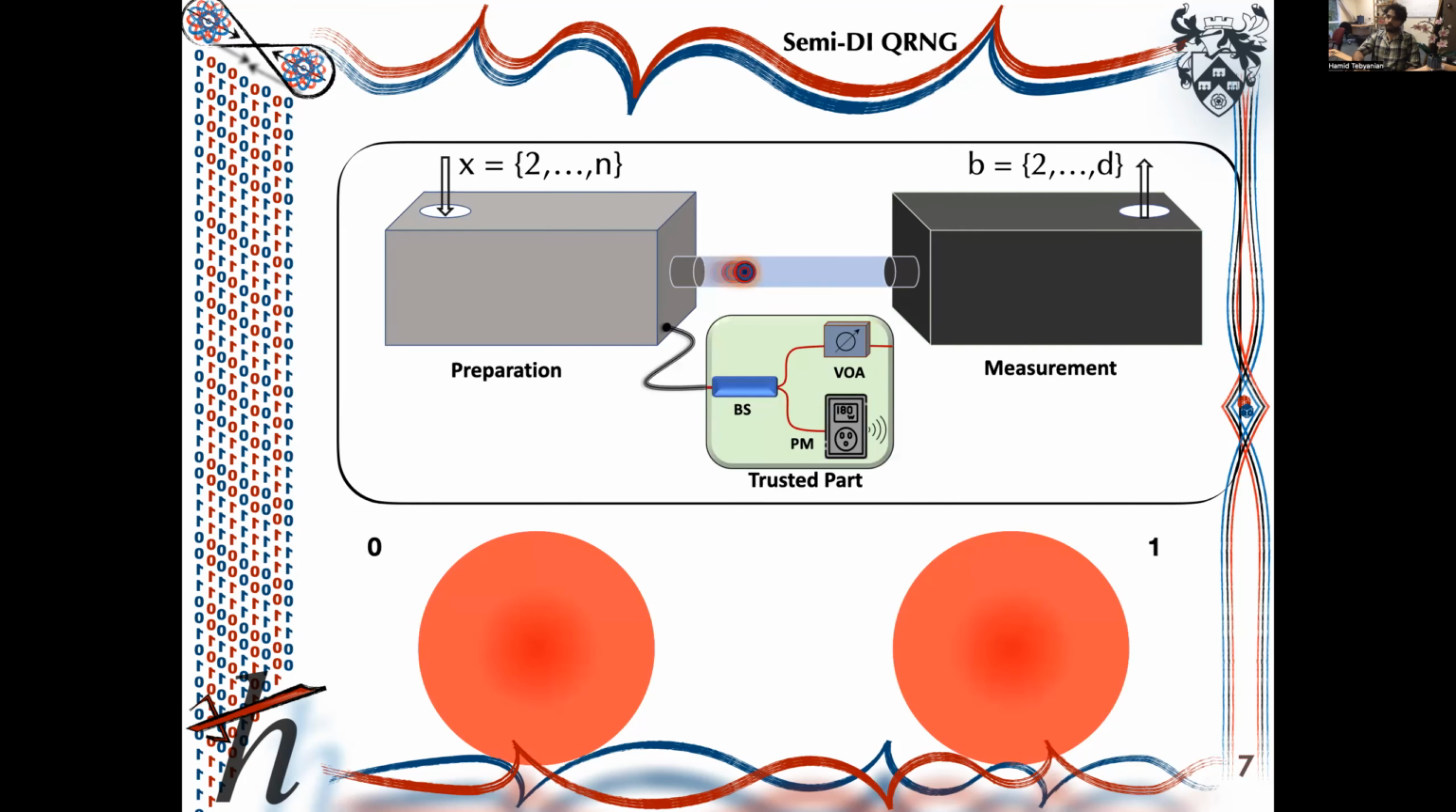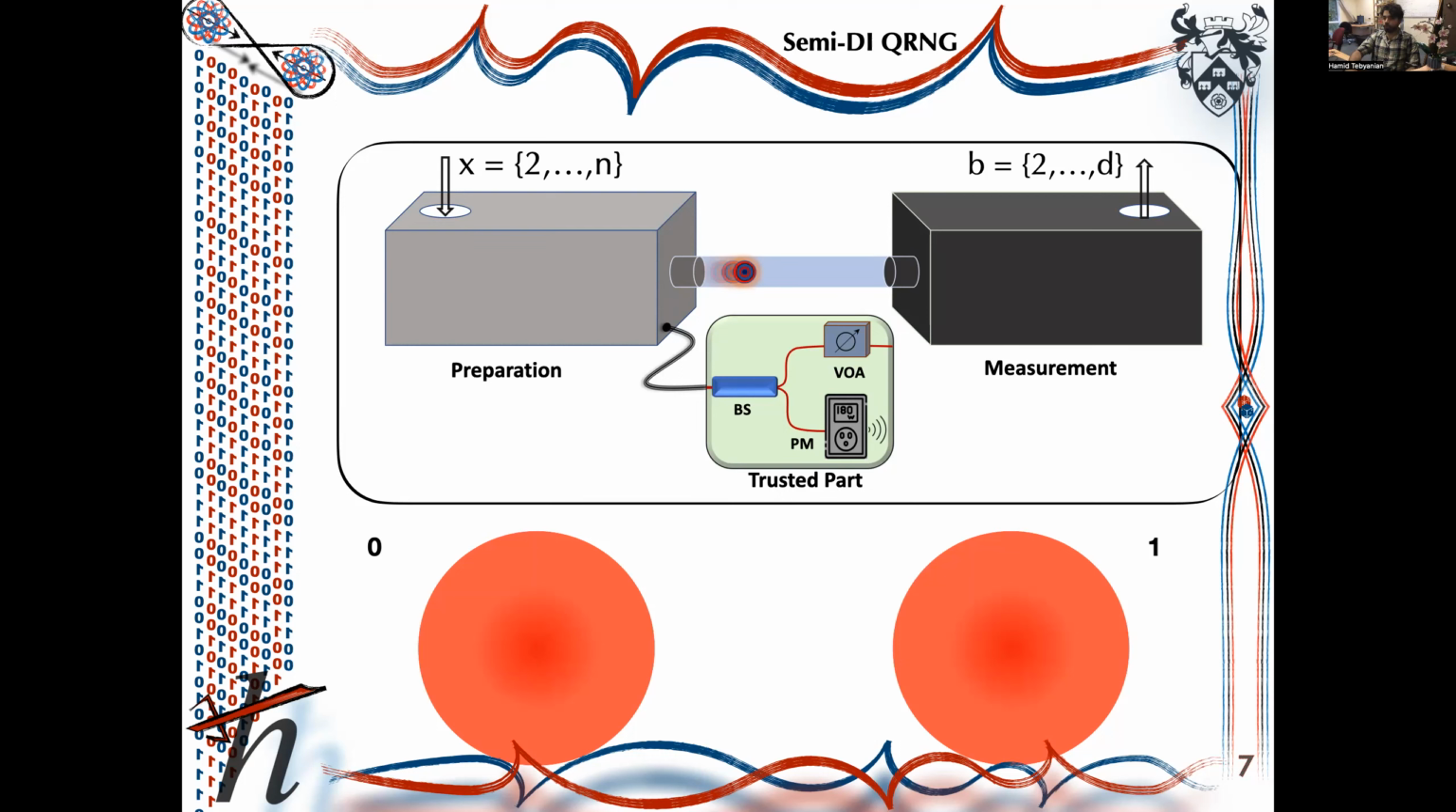The protocol that I want to present, and this paper is based on, is a semi-device independent protocol based on the prepare and measure scenario, where there is an input to the preparation stage, and the preparation stage is a gray box, meaning that we have an assumption on the preparation stage, where we bound the energy or overlap of the states, while there's no assumption on the measurement part, so it can be seen as a black box.